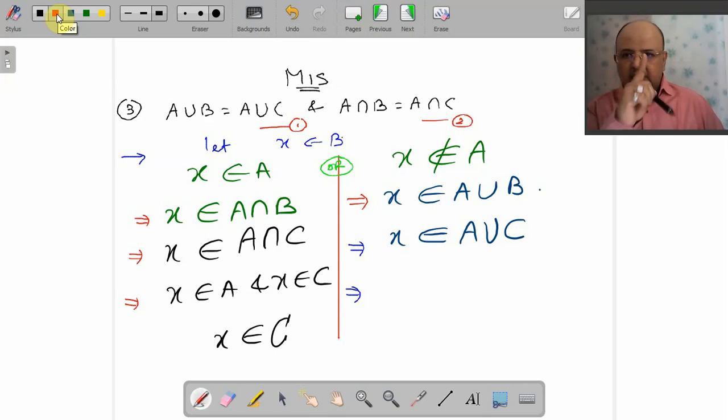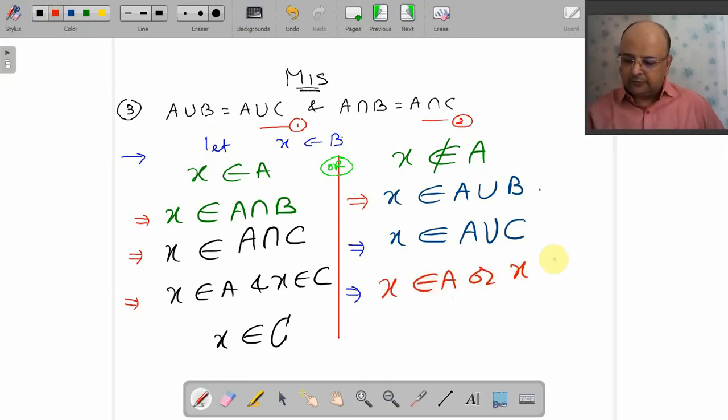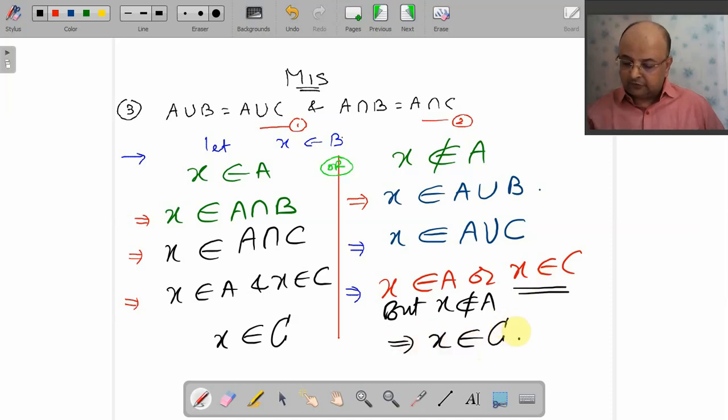Once again, recall the definition of union. What is A union C? X belongs to A union C means either X belongs to A or X belongs to C or X belongs to both. Remember? But X does not belong to A. So this is not true. So what are you left with? You are left with only one choice, that is X belongs to C.